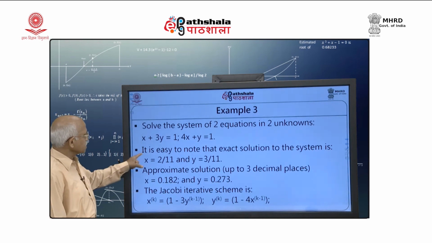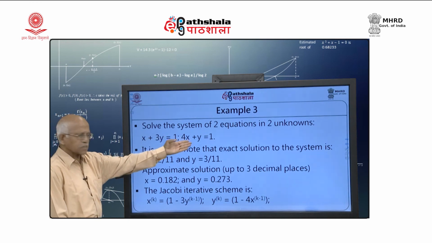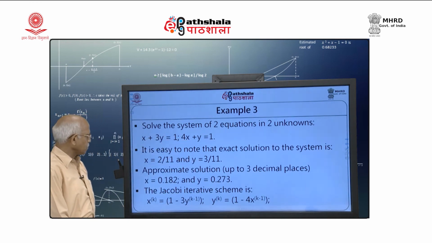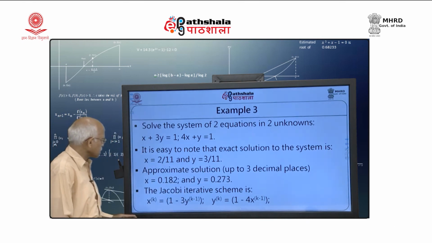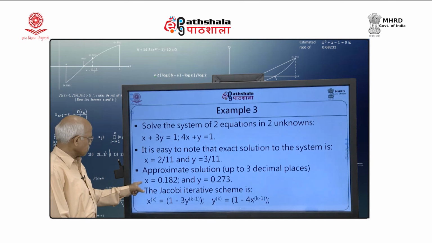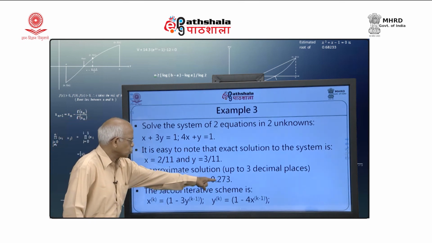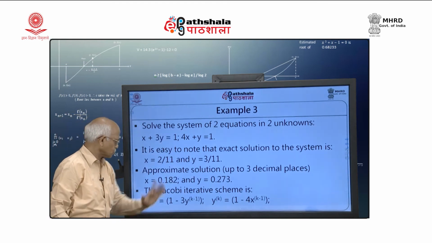Now, you can see it is easy to note that the exact solution of this system, you can solve this system, you get x as 2 by 11, y is 3 by 11. Approximate solution up to 3 decimal places, if I convert it into decimals, I will get x 0.182, y 0.273, in fact it will be 0.181818, 0.272727.